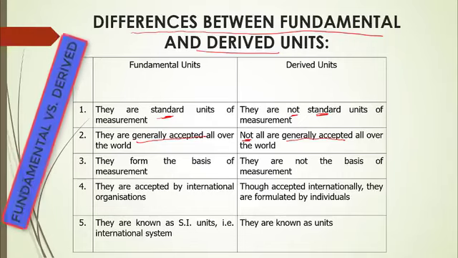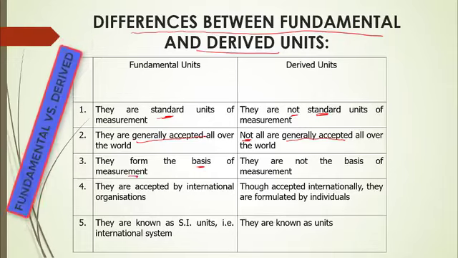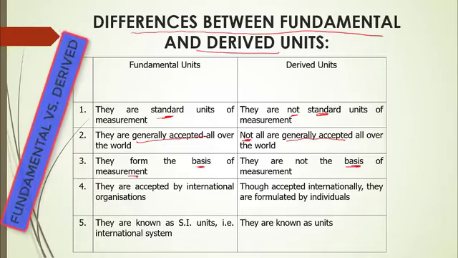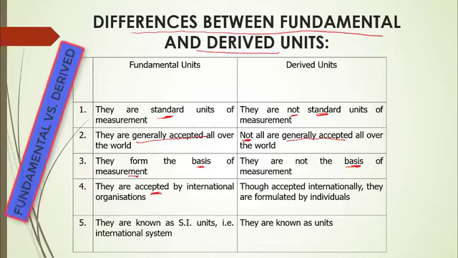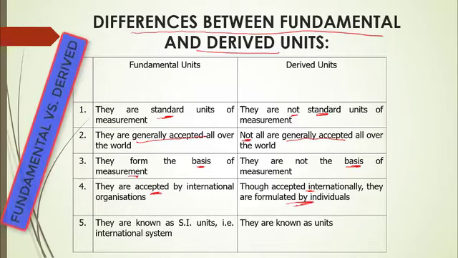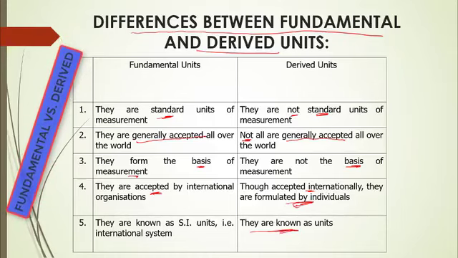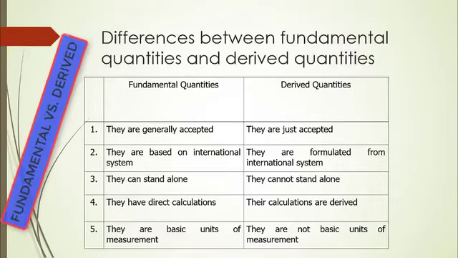And then the third difference is that fundamental units also form the basis of measurement, whereas derived units are not the basis of measurement. They are simply standing on something. Fundamental units are accepted by international organizations. But when it comes to derived units, though they are accepted internationally, they were formulated by individuals. They were not brought about by a consensus of different persons together. They were formulated by single individuals. Derived units are known units, but fundamental units are SI units. That is, they are an international system.